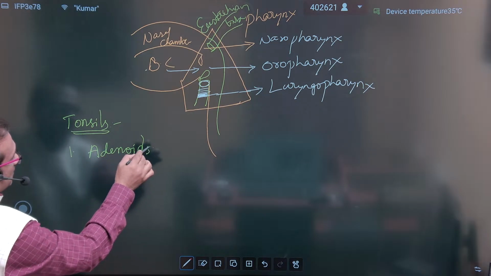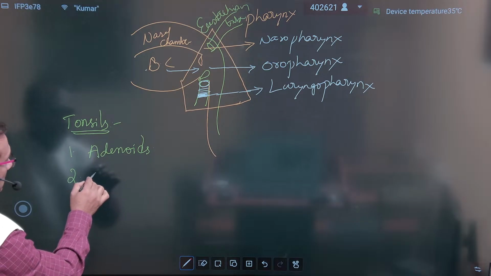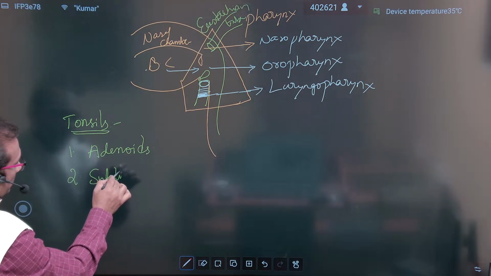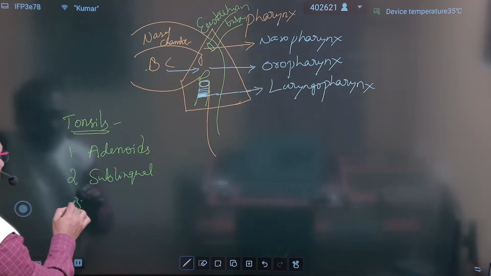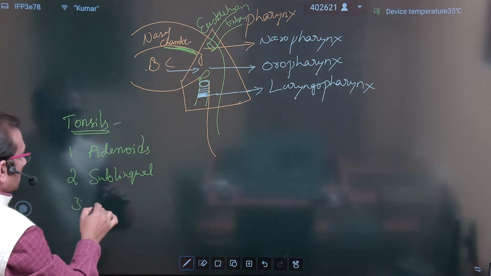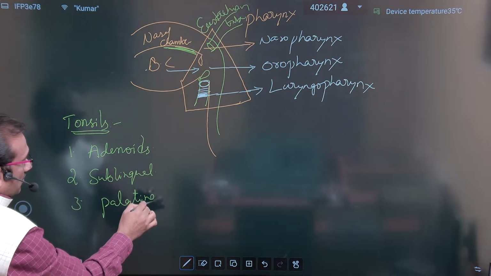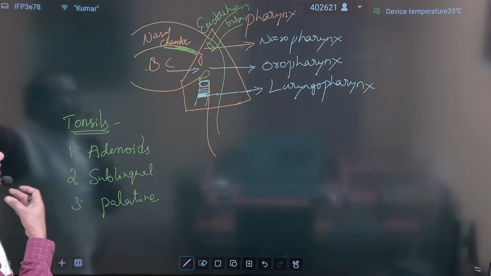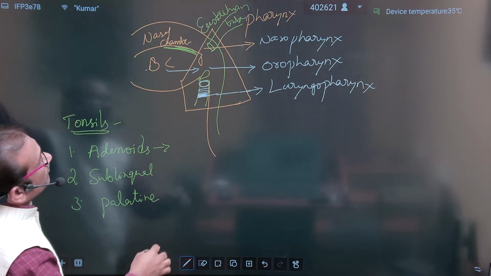Adenoids are one type, and some are present below the tongue, lingual, and some are present at the top of the palate area, palatine.